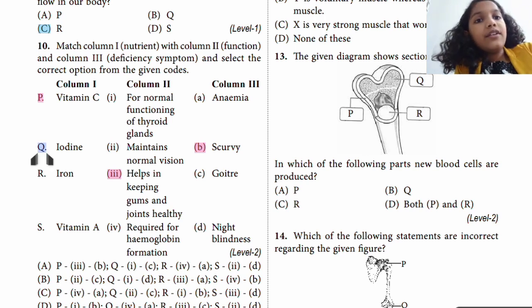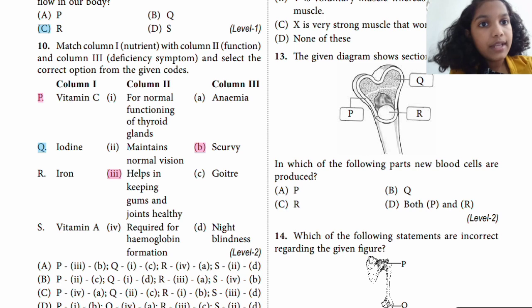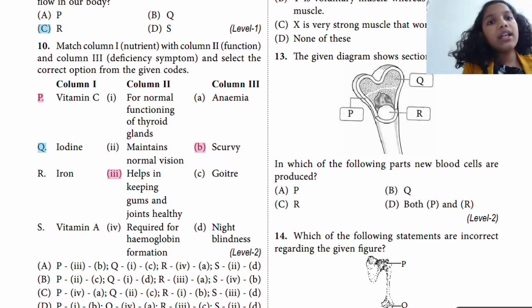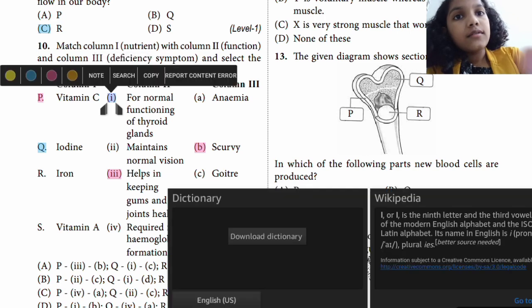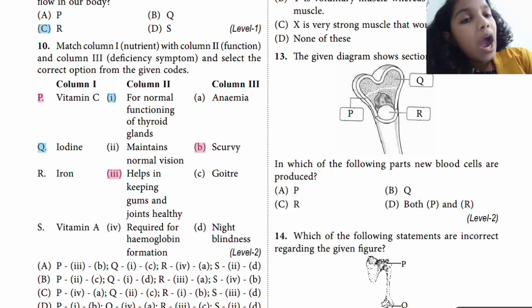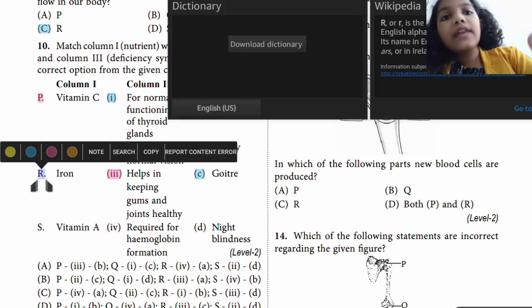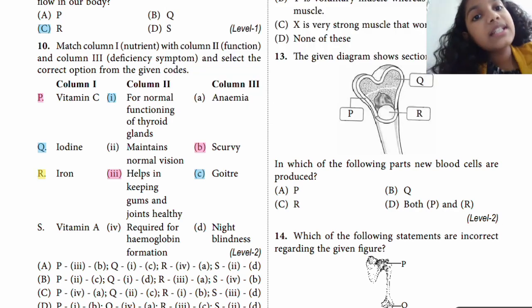Next, iodine. Why do you need iodine? For normal functioning of the thyroid glands. And what will happen if you don't have enough iodine? Goiter. Next one is R, which is iron. What type of deficiency disease will you have?